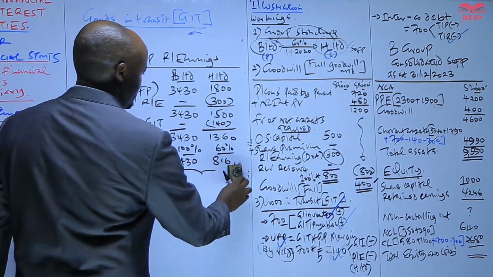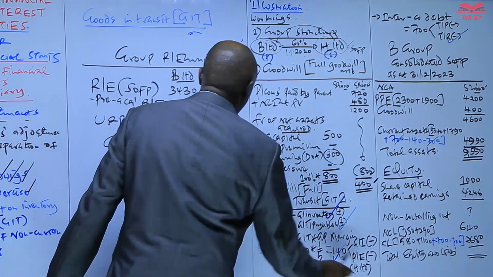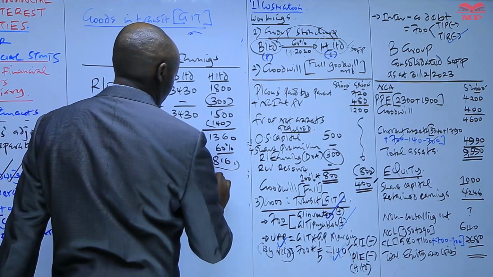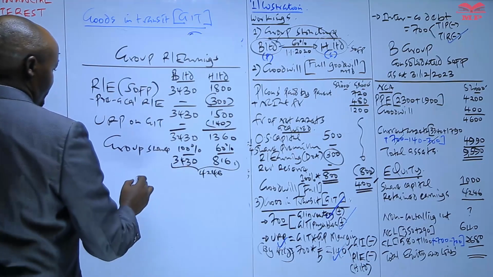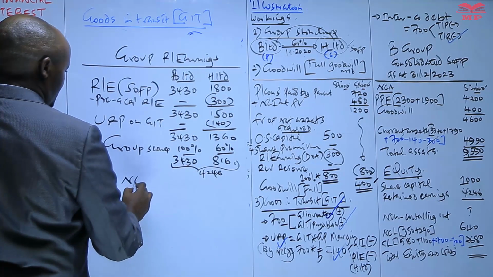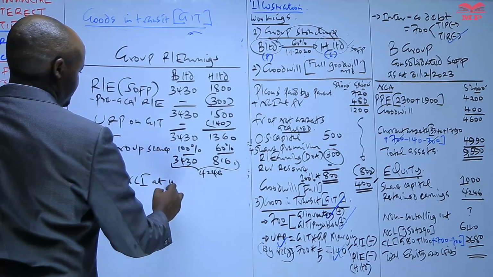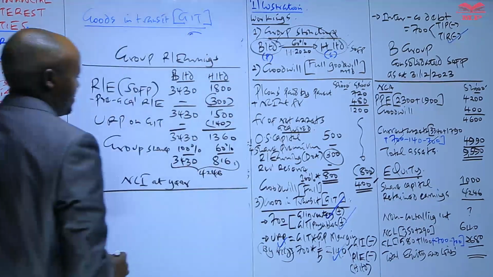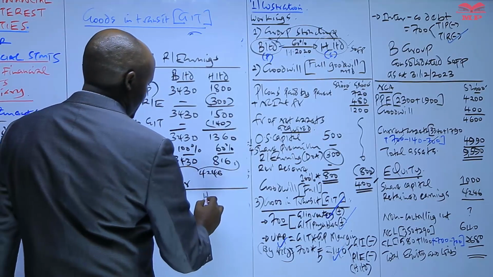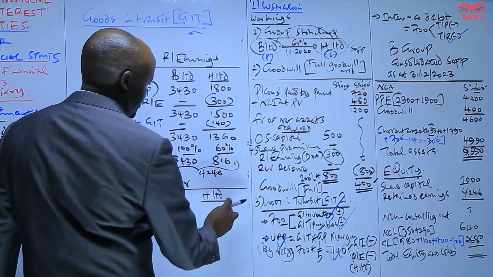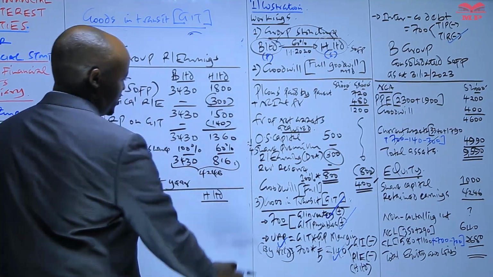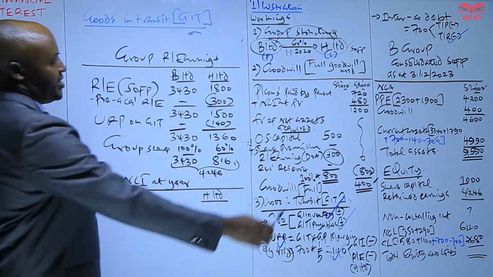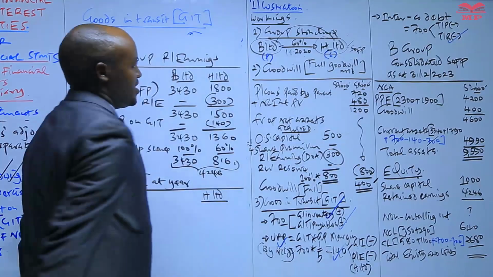So then from there, what we need to do next. Remember, you have seen that that will give us 4246. So then from there we need to proceed and we compute the NCI at year end. The NCI at year end, remember, this is now the minority shareholders' share of the net asset in that subsidiary.